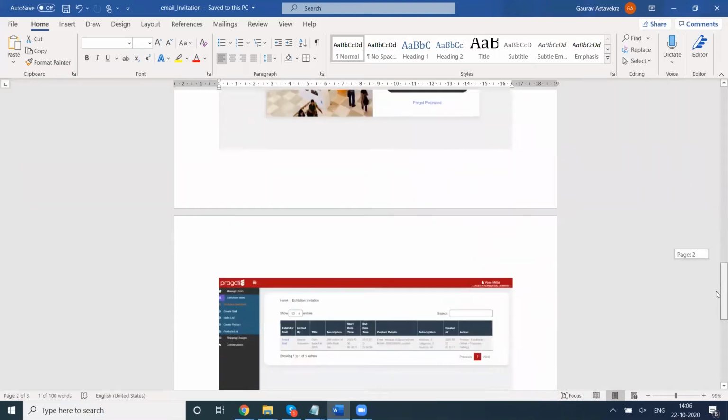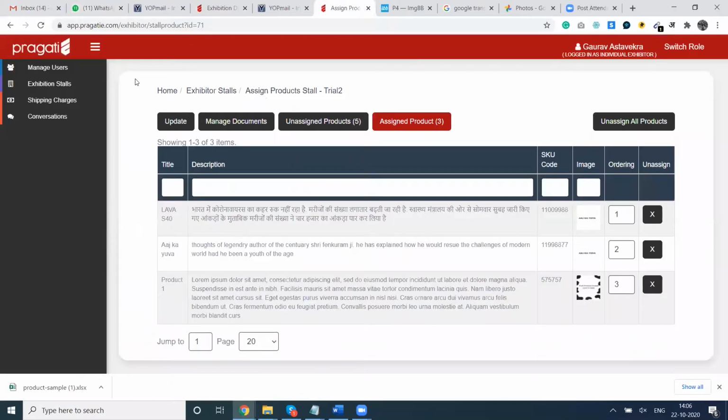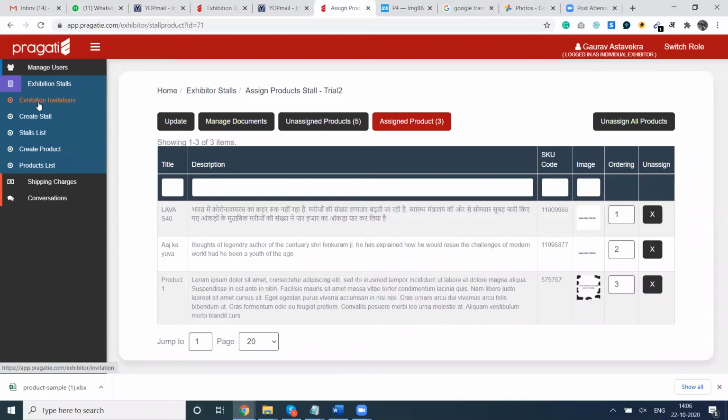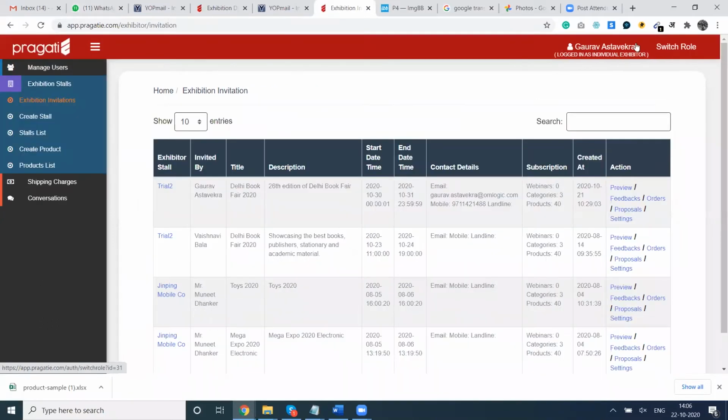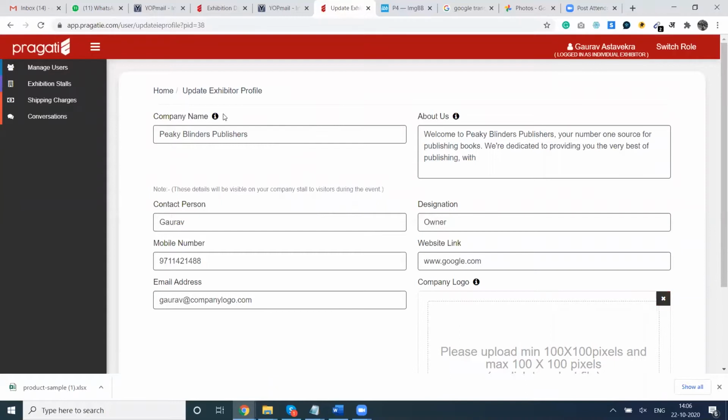As soon as you log in, you will see this screen on the computer. Now I will explain how to proceed further from there. The very first thing you need to do is to set up your company profile. So you can see here are a few details we are seeking.